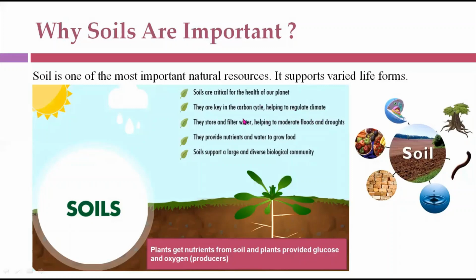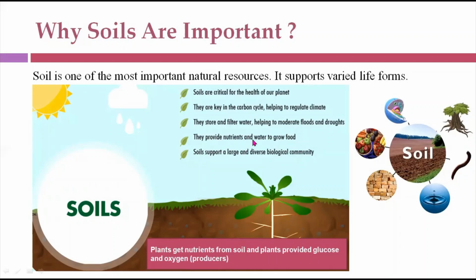Our soil is very important; it also helps in the recycling or cycling of carbon dioxide. At the same time, it also determines the climate, meaning it regulates or controls the climate. Soils store and filter water, and help to moderate floods and droughts. So once we have a drought, or natural disasters such as floods and droughts, they can be moderated or kept in control with the help of soils.